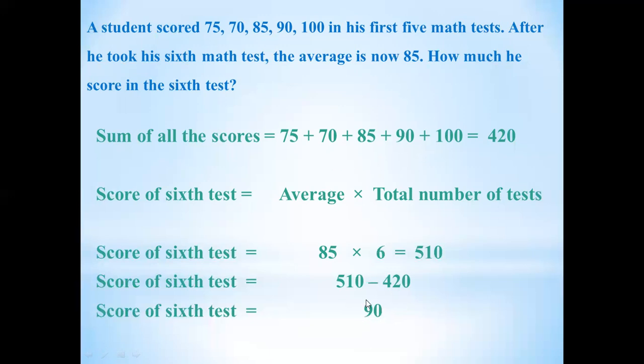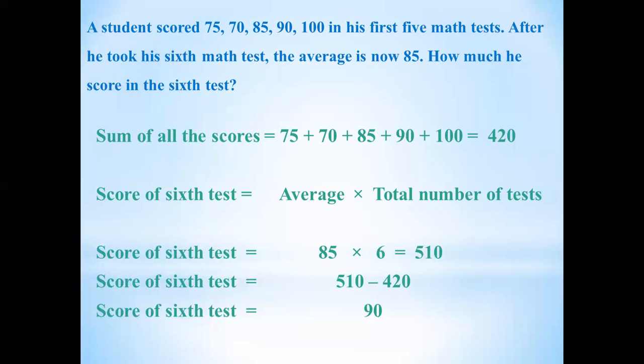Now you have all the 6 numbers. You will add all the 6 numbers and divide by 6. If you get the average 85, it means your answer is correct. And remember, if you do not get the same average, for example here the average is 85, but when you cross check your answer there is a different average, it means you have made some mistake. So you will go through your solution again and check where you made the mistake. Okay, students, this is all about the missing value.